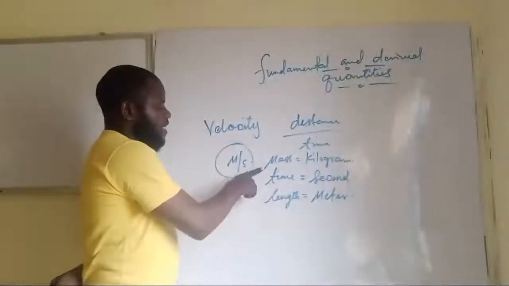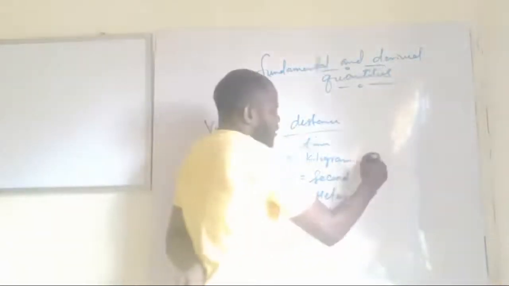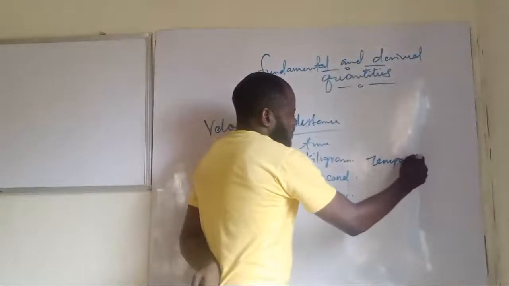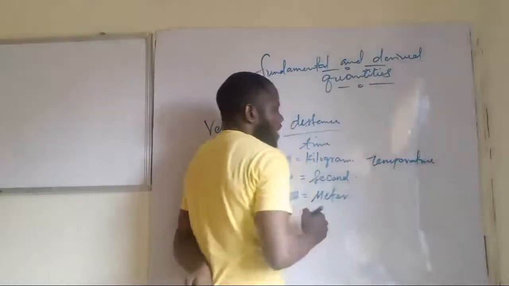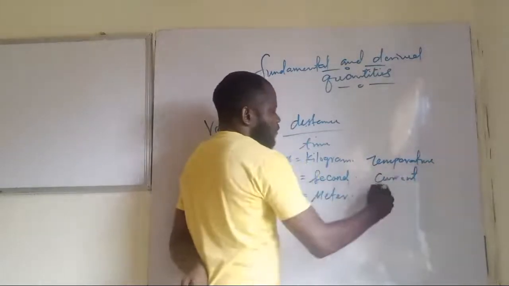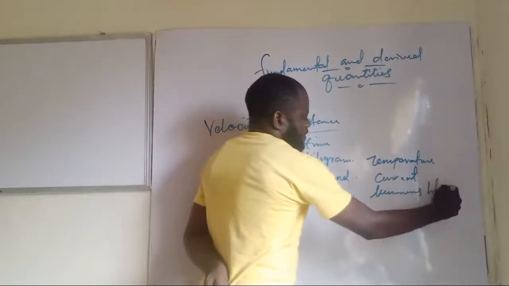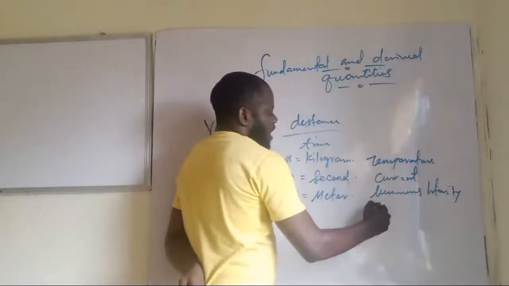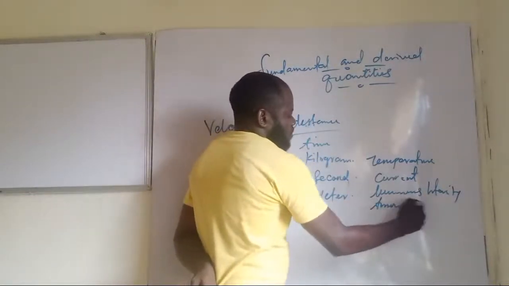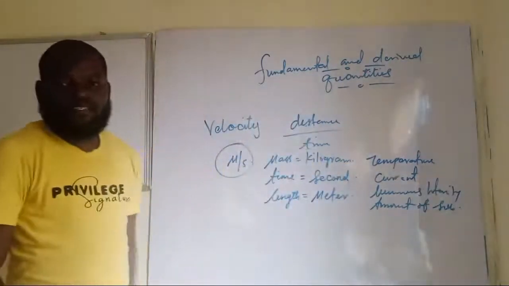Okay, so we have mass, we have time, we have length. We have temperature. We have current. We have luminous intensity. And we have amount of substance. Are you getting this, guys?